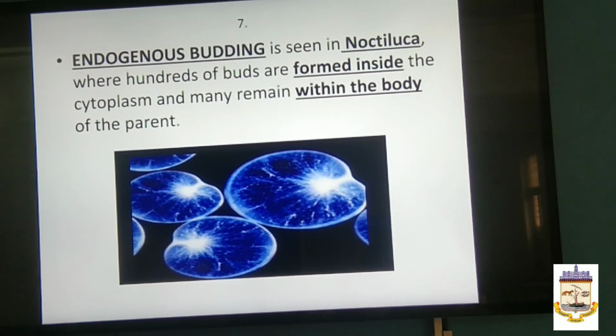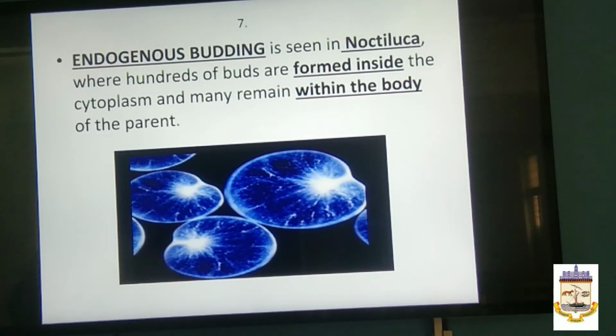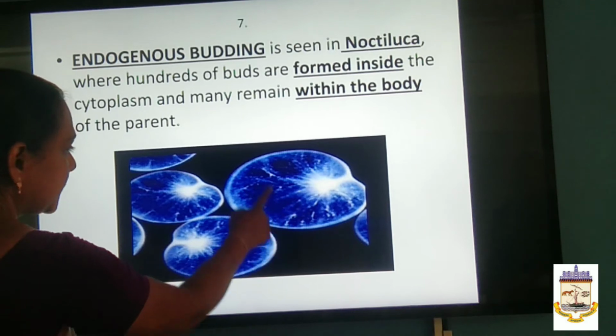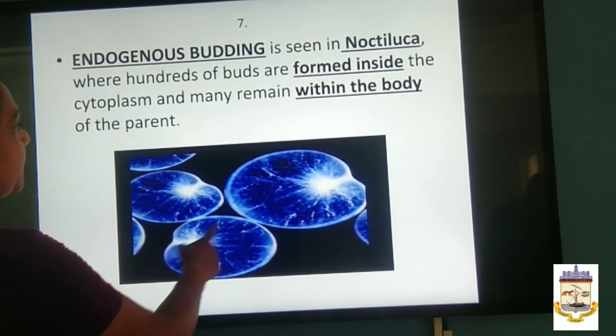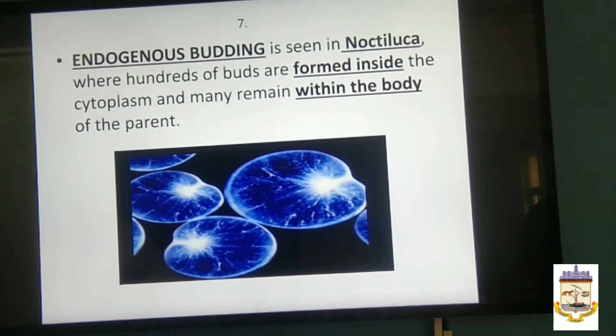Endogenous budding. Endogenous means within the body itself the budding develops. That's what endogenous is. Seen in Noctiluca, the buds are formed inside the cytoplasm. Here also we can see a number of buds formed inside the cytoplasm, and many remain within the body of the parent itself.